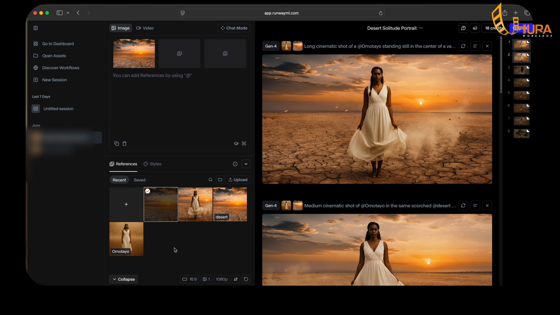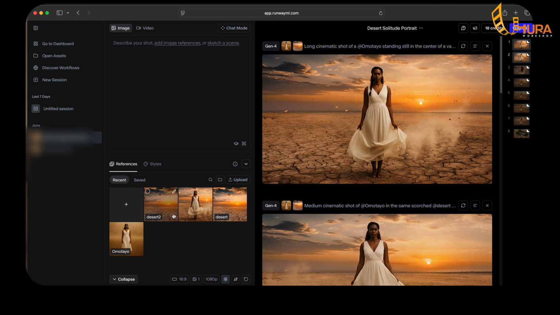So as you can see, this same desert that I have here is the same image I have here. But now there's a small box at the bottom here. It's a tag to save. The reason why this is very crucial is because that is how you can reference this image in your prompts. So what I can do, I can say desert 2. This is just for illustration purposes. So the system now knows that this image is known as desert 2.